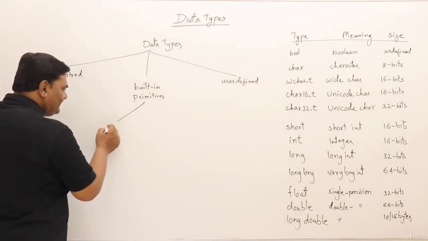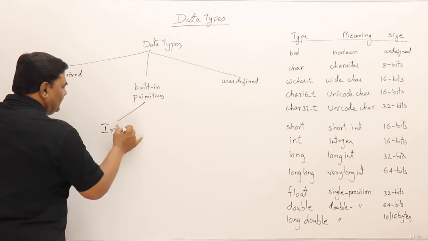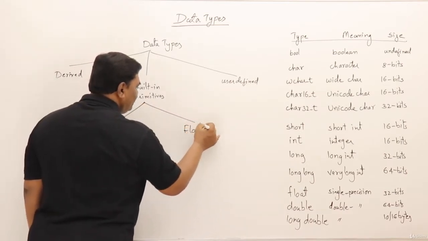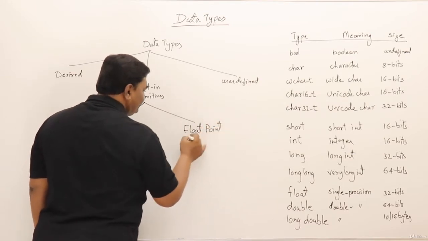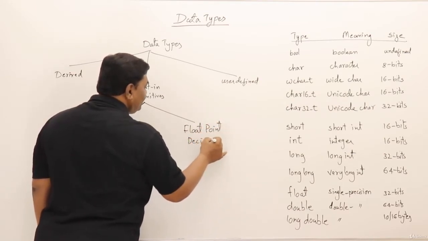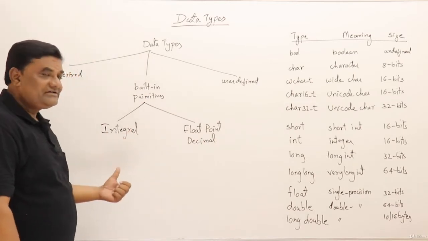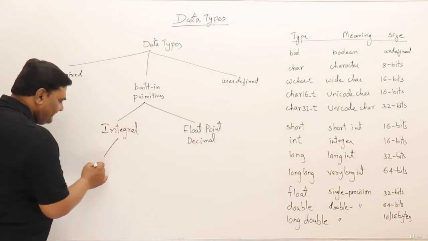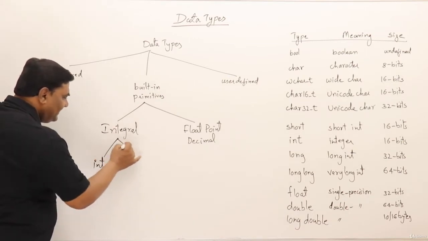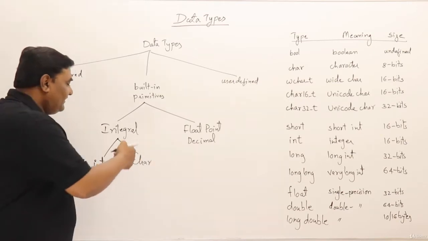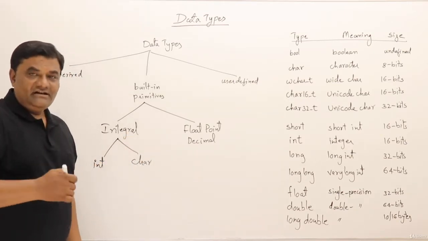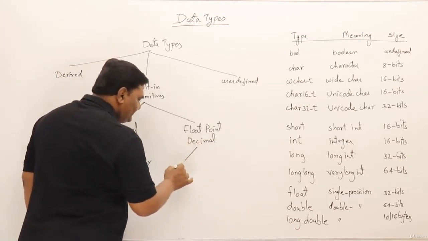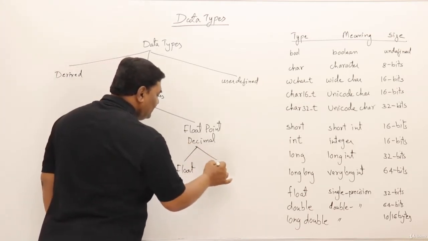Again, these can be categorized as integral data types and floating point data types. Floating point means these are decimal type with decimal point. So the categorization is without decimal point and with a decimal point. Now inside this integral, we have integer type as well as character type. Character is also integral type only. Then under floating, we have two types, that is float and double.